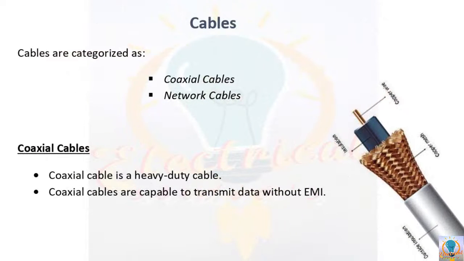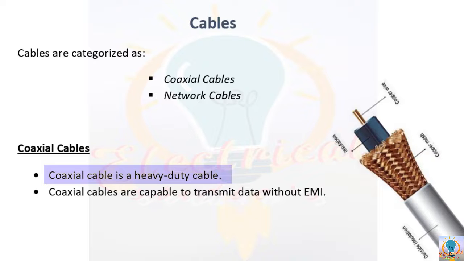Now coming to the fourth component of the CCTV system, cables. Generally in the CCTV system, cables are used to transmit data signals from one device to another device. For this purpose, there are many different types of cables available in the market. But to make the topic very clear for you, I am dividing these cables into two categories. One is coaxial cables and one is network cables. So first is the coaxial cable. Coaxial cables are a type of heavy duty cable that is used to transmit signals.